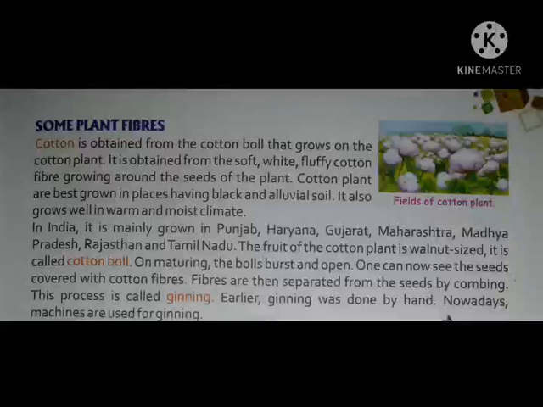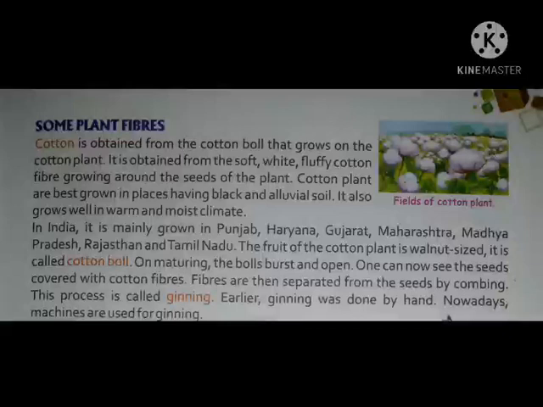Okay. Cotton plants are best grown in places having black and alluvial soil. So the places which have black and alluvial soil are very rich in cotton plants.